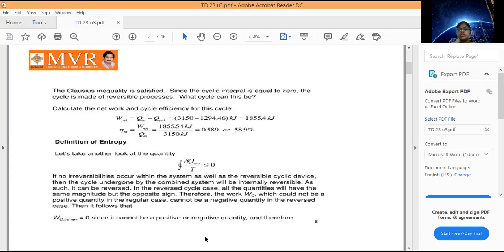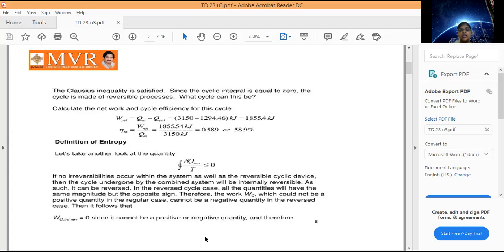Therefore the net work done, which cannot be a positive quantity in the regular case or a negative quantity in the reversed case, follows. So what is the meaning of it? It cannot be a positive quantity or a negative quantity. So our net work done is equal to 0. Here we observe that in a reversible process our net work done is absolutely equal to 0.